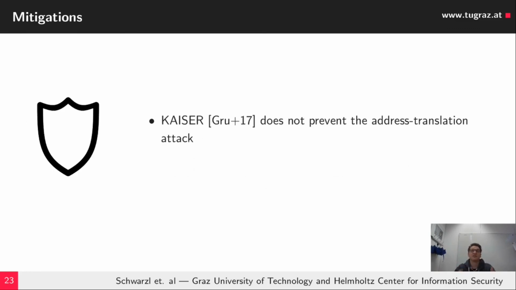How can this address translation attack actually be mitigated? We already mentioned it: KAISER itself does not prevent the address translation attack. What we also found is that the proposed eIBRS, which is a hardware replacement to the software side mitigation Retpoline, is also vulnerable. We observed about 30 bytes per second.